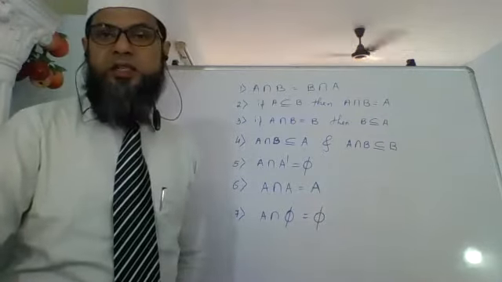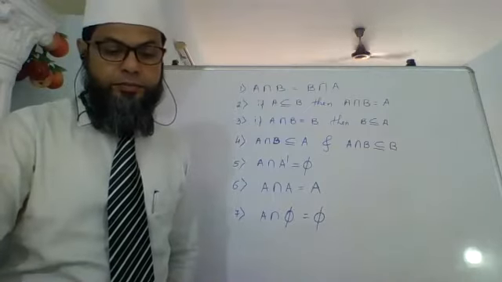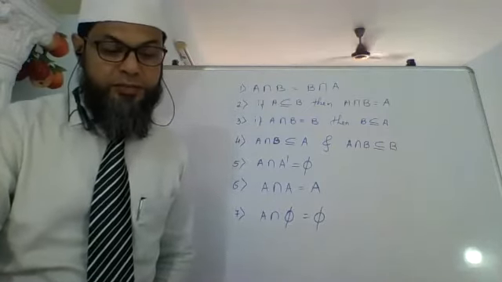Disjoint sets basically means where there is nothing common. लिखो disjoint set.